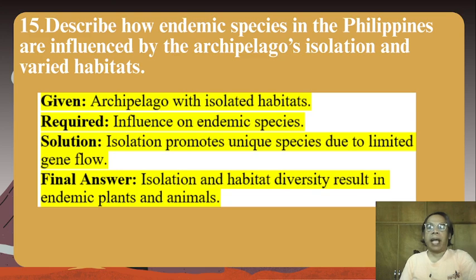Solution. Isolation promotes unique species due to limited gene flow. Final answer. Isolation and habitat biodiversity result in endemic plants and animals.